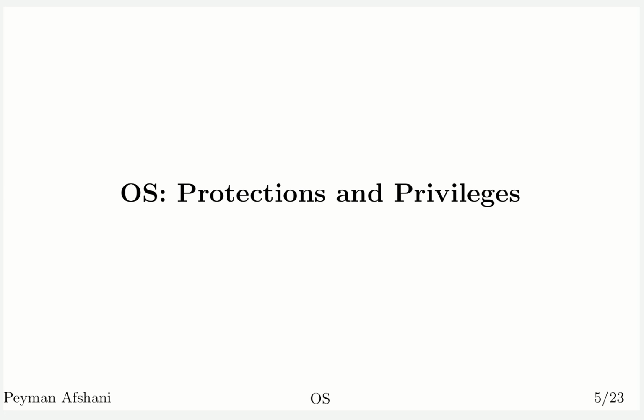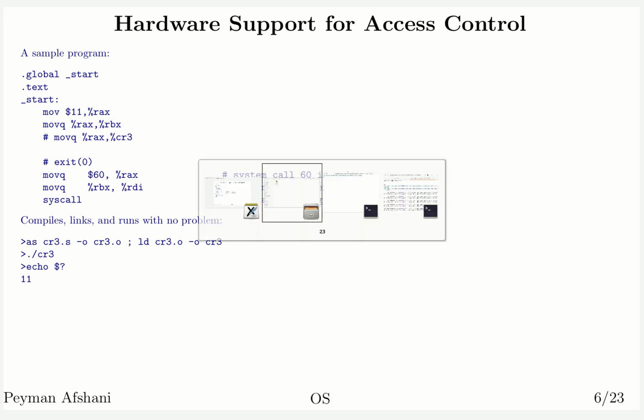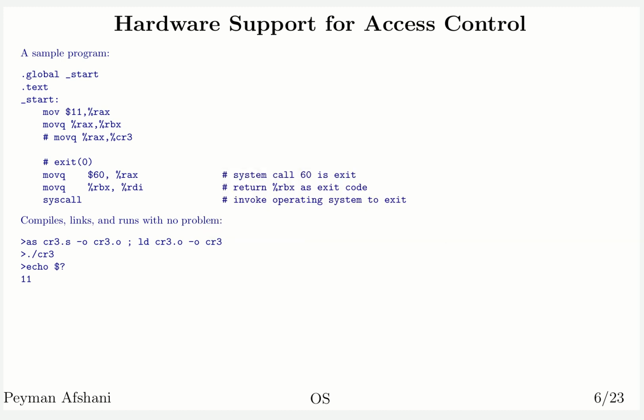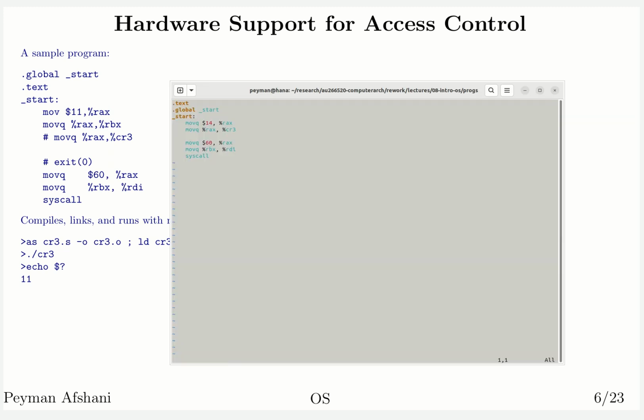Okay, let's talk about protection and privileges. To show you this concept, let me start with the following program. I have this program called CR3.S. What this program does is it loads a value into register RAX and moves the register RAX into register CR3. You probably have not seen the name register CR3 before in the introduction to assembly, but trust me, it's